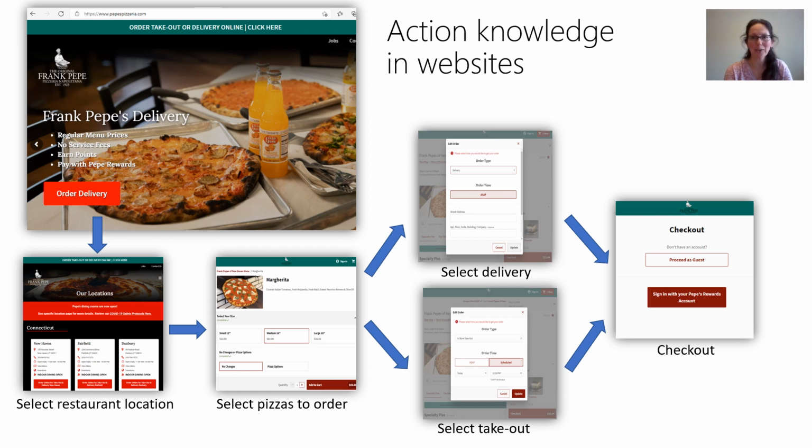Ideally, we would like to be able to extract all actions involved in this task, including their input parameters. So in this example, this involves modeling the actions of selecting the location of the restaurant from which to order food, selecting which pizzas to order, choosing between the option of delivery or takeout, and completing the checkout process.